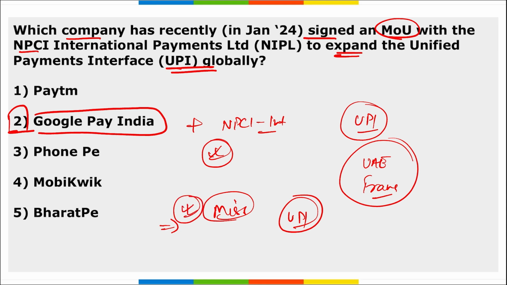So in future we can see global adoption of this UPI, as it is a very interesting way of payment that has helped India's economy also, right?